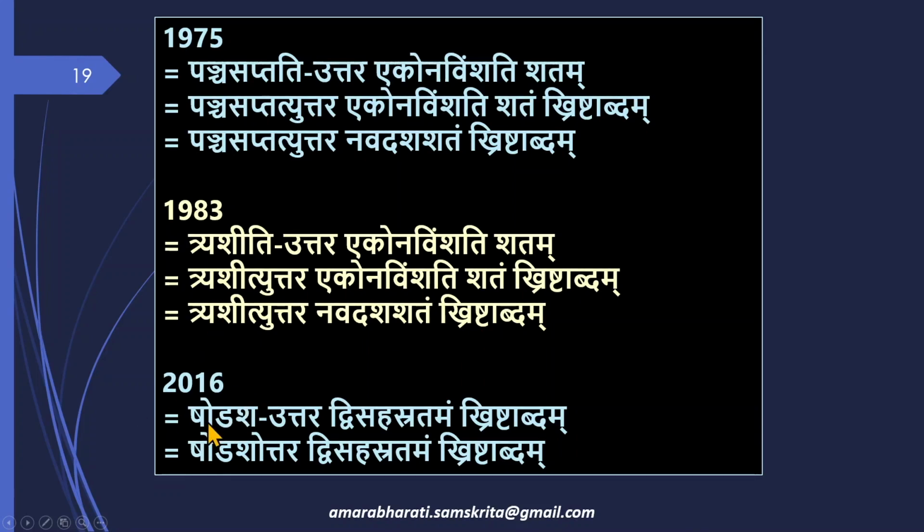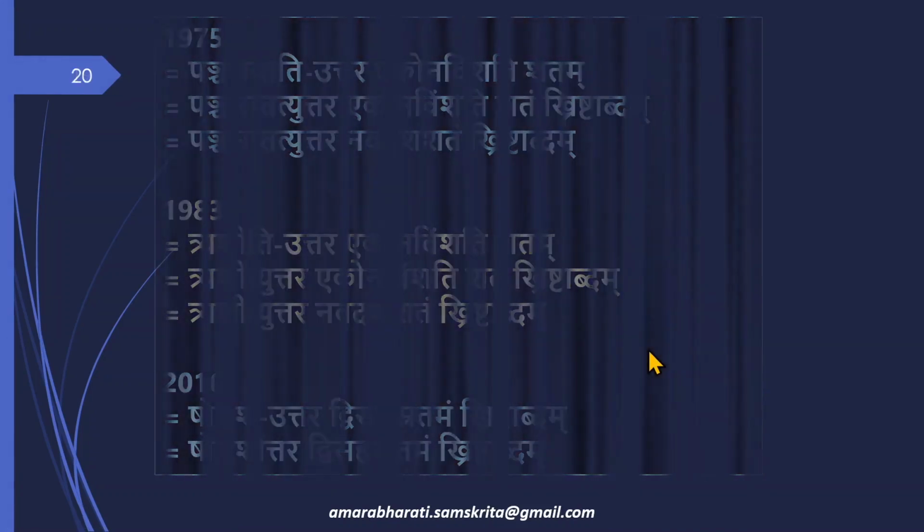2016. 16 is Shodasha. Shodasha Uttara Dvisahasratamam Krishtabdam, or Shodashottara. We join the sandhi here. Sha plus U is Shodashottara Dvisahasratamam Krishtabdam. Now, some common years we'll see.